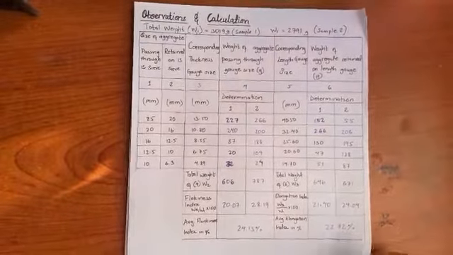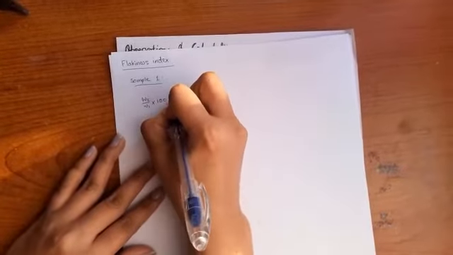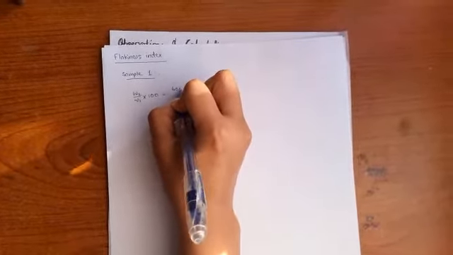This is the observation that we have got through the experiment. The formula to find the flakiness index is given by W2 by W1 times 100, where W2 is the total weight of the aggregate passing through the thickness gauge and W1 is the total weight of the sample aggregate.